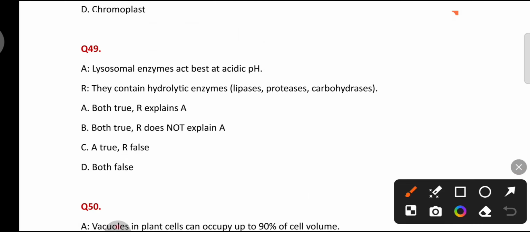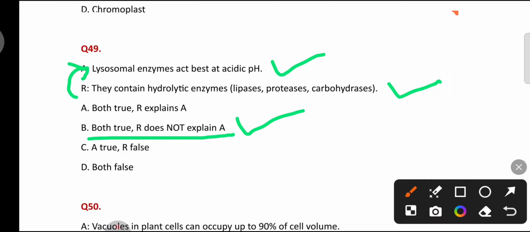Lysosomal enzymes act best at acidic pH. This is correct. They contain hydrolytic enzymes like lipases, proteases, carbohydrases. This is also correct. But this reason does not explain the assertion. So here both are true and the reason does not explain the assertion.